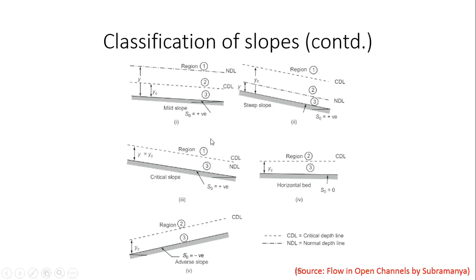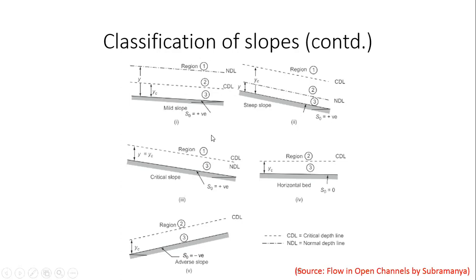And then region 3 is the region between the bottom line and the bed slope. The bottom line can be CDL in the case of mild slope, or NDL in the case of steep slope, or NDL slash CDL in the case of critical slope, and CDL in the case of horizontal or adverse slope. Now, why am I doing all this?